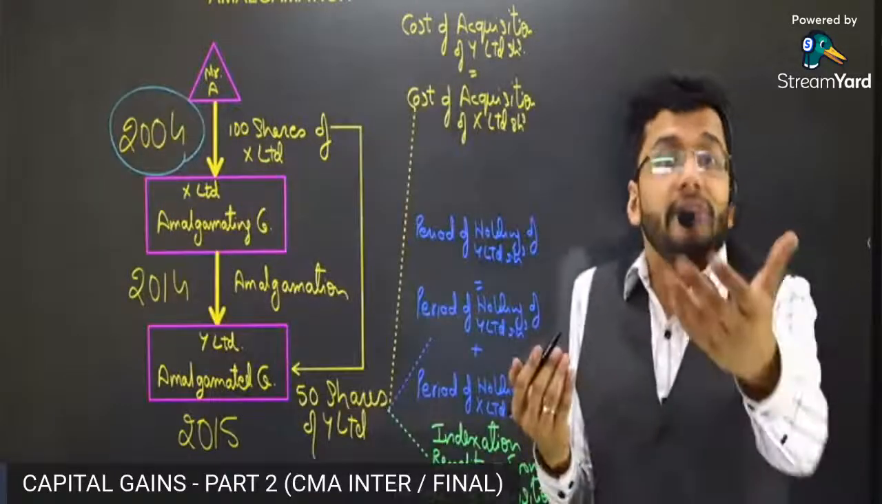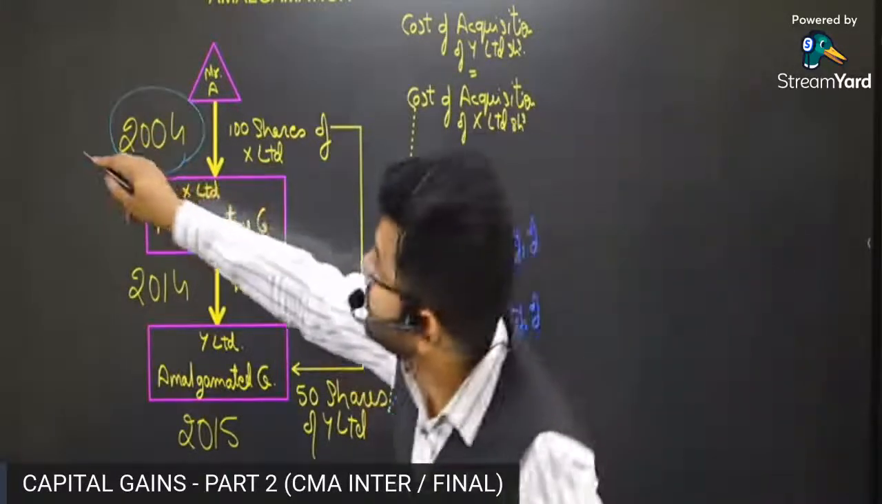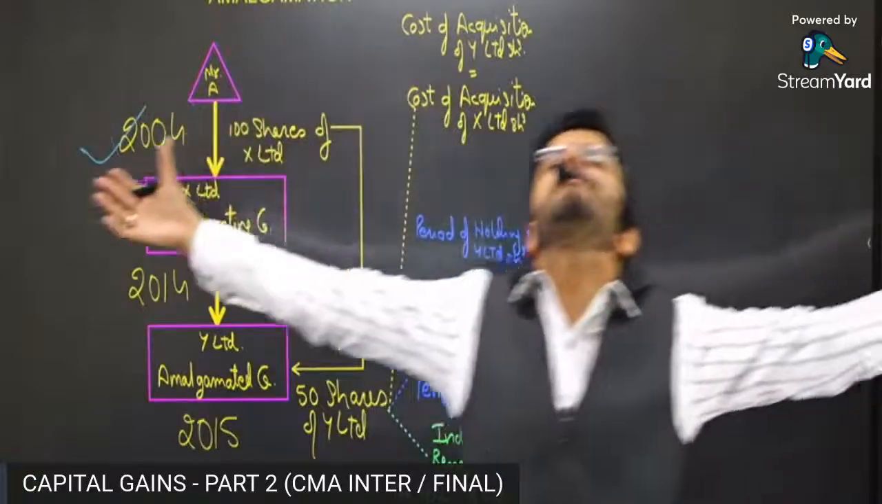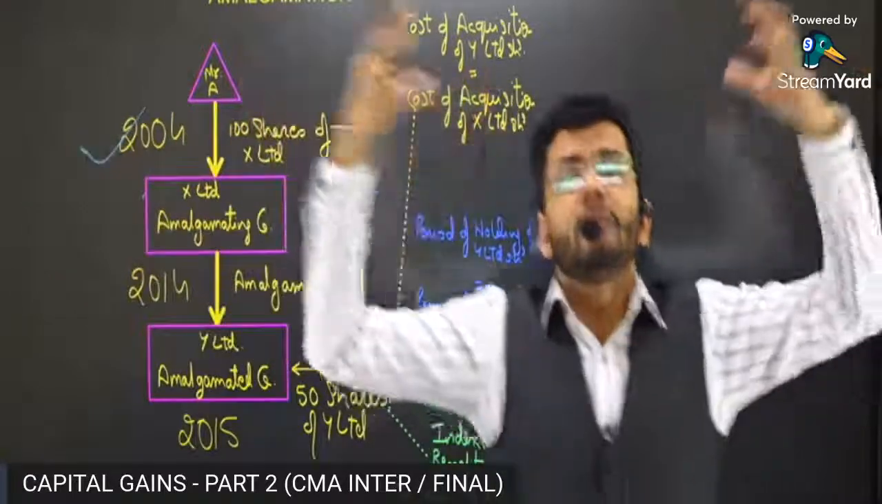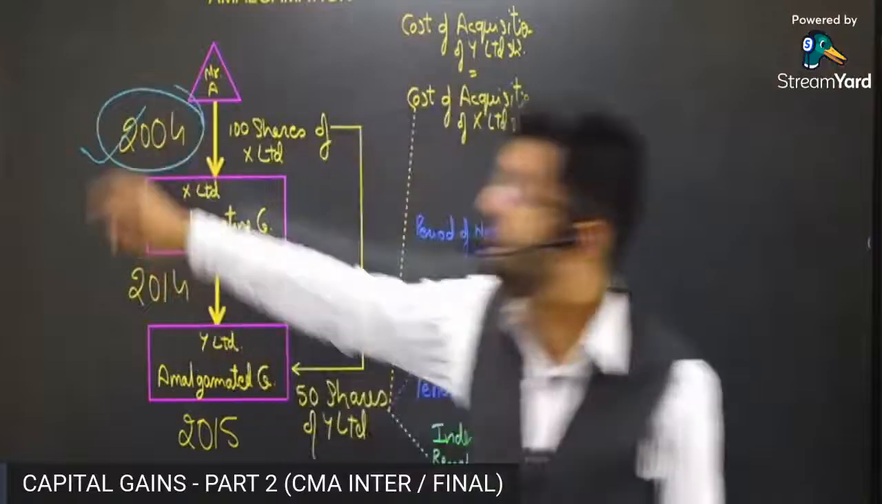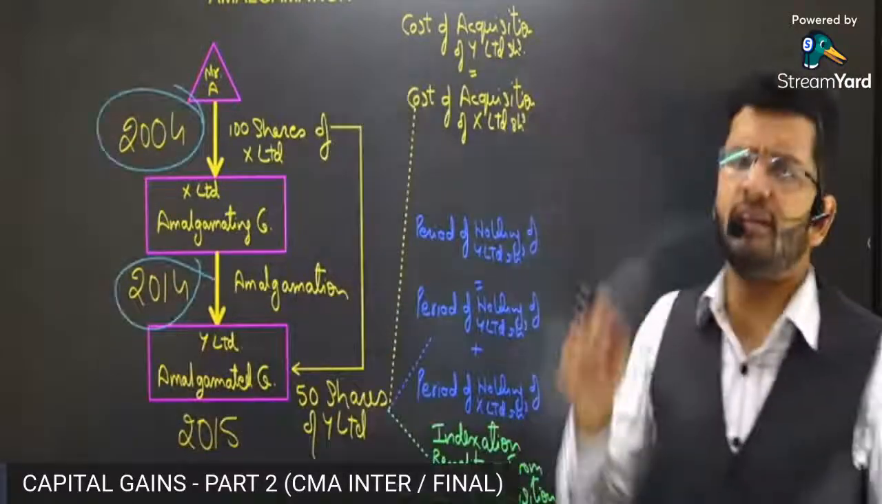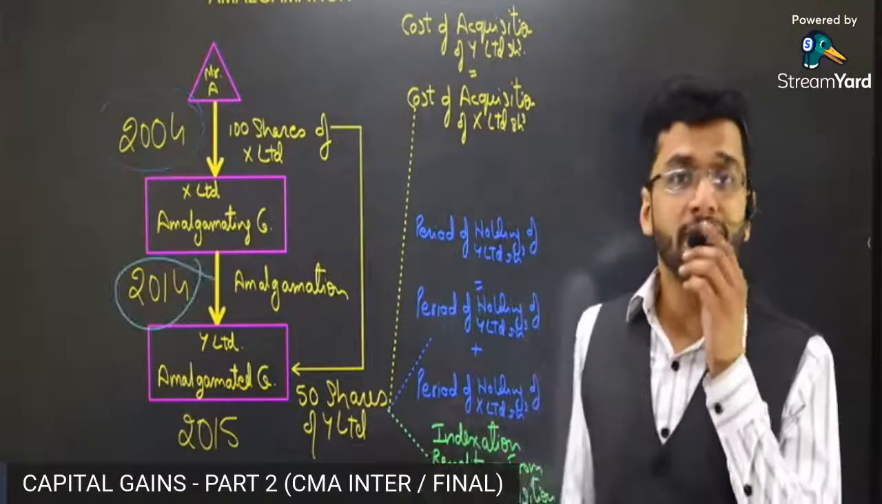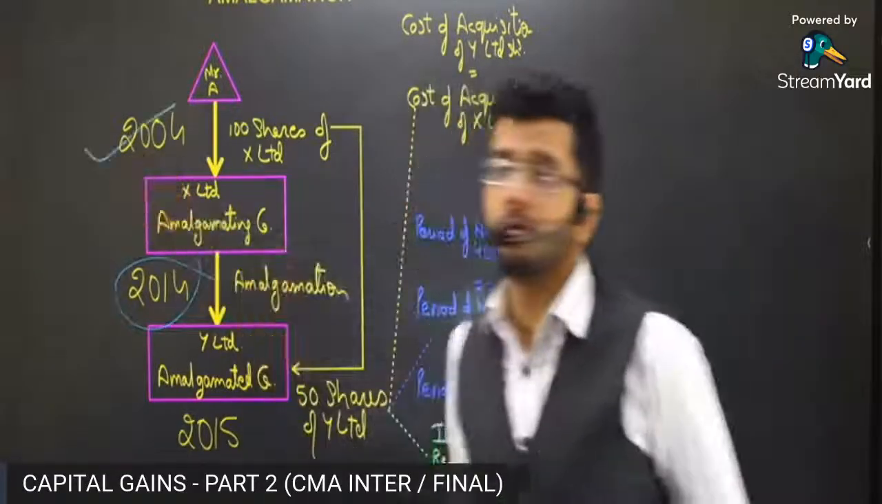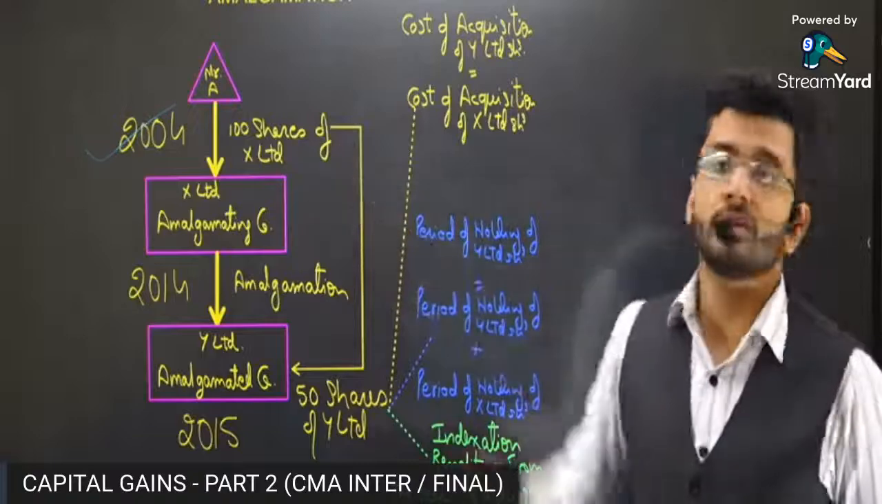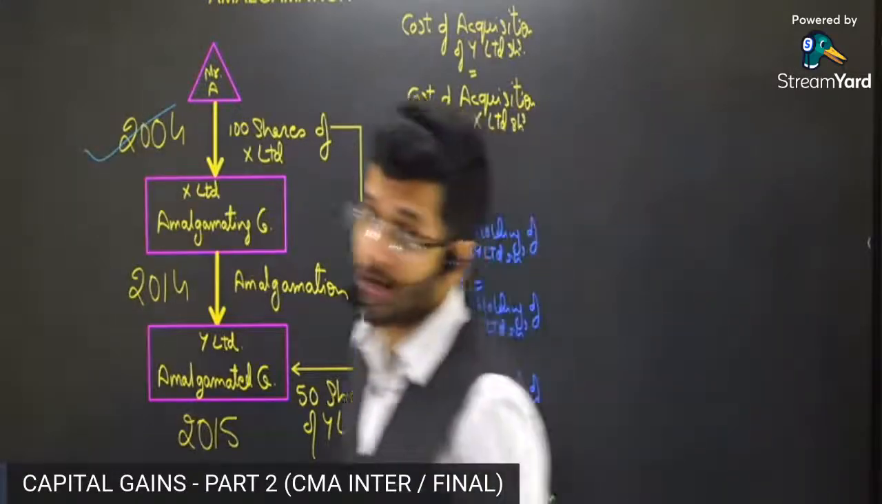Can we get the benefit of indexation right from 2004, which will be a huge benefit? If we get the indexation benefit from 2004, it will be a huge benefit. If we get indexation benefit from 2014, it will be a lesser benefit. So we would always prefer a huge benefit which will be accruing to us if we get indexation benefit from 2004. But let's see, what does the section say?